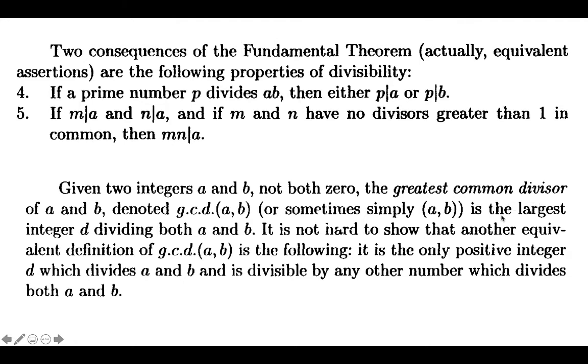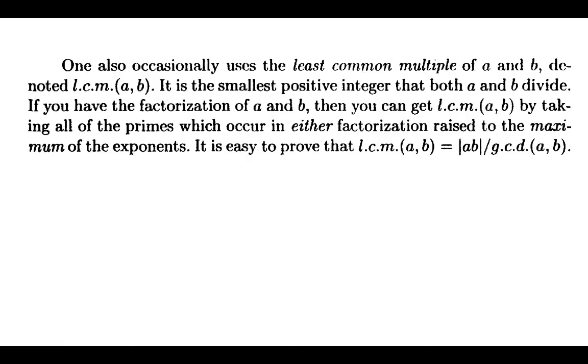We know that it means the largest integer which divides both a and b. So GCD is the only positive divisor which divides both a and b and is divisible by any number which divides both a and b. That is, GCD is a common divisor of a and b. Also, GCD is the greatest among the other divisors.